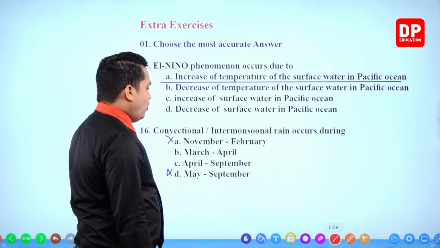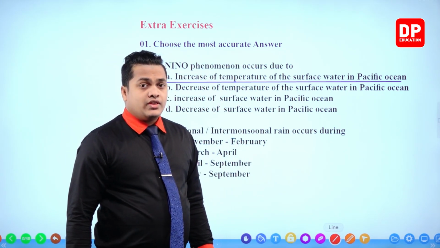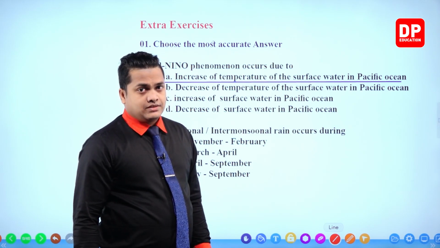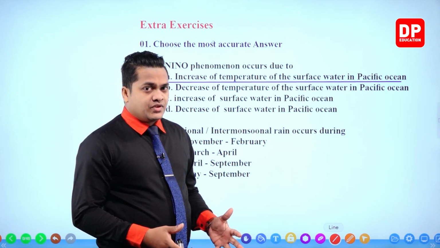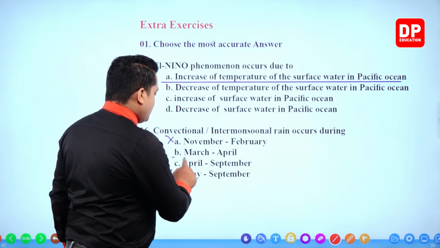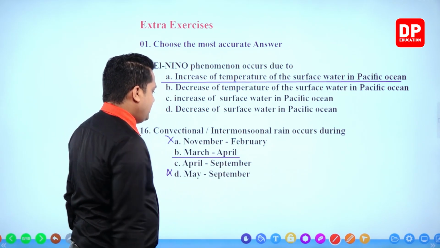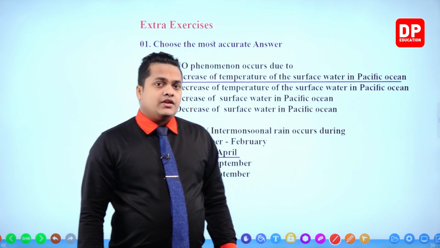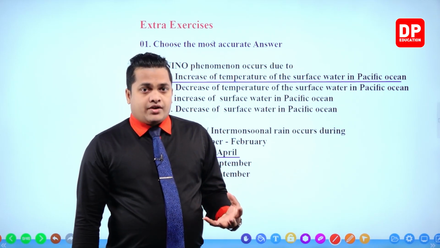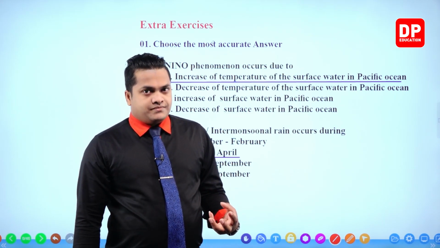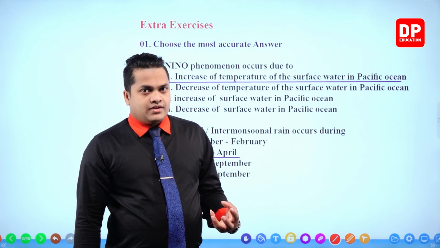Intermonsoonal rains occur during the New Year season. So, the New Year season is coming in April. So, March to April would be the answer, right? During the New Year season, my dear children, heavy thundering and lightning will occur, right?